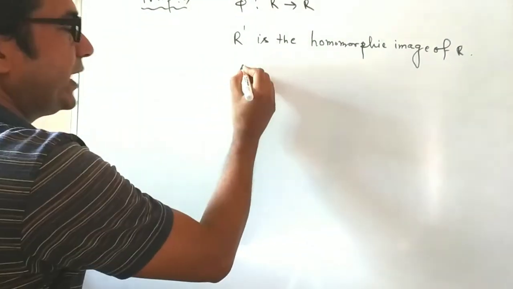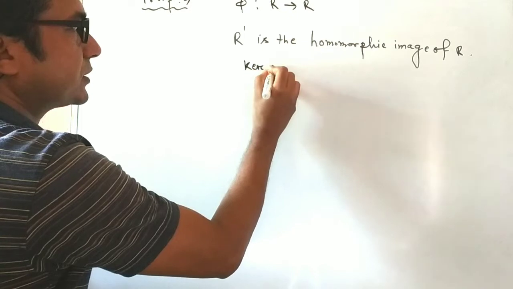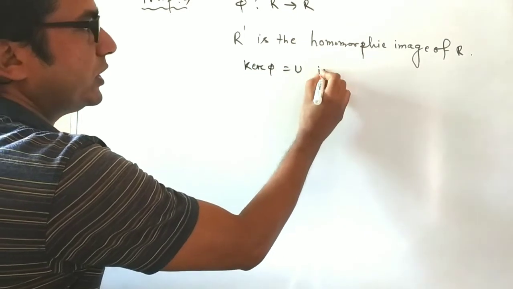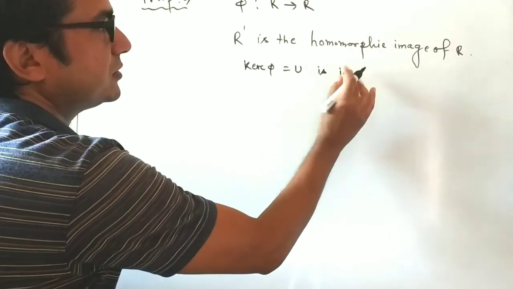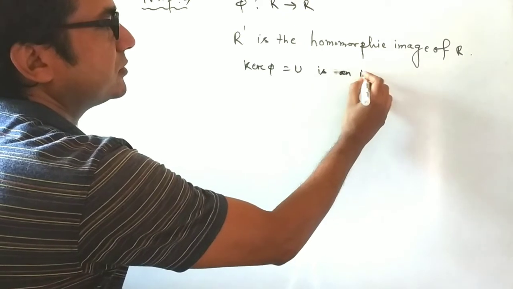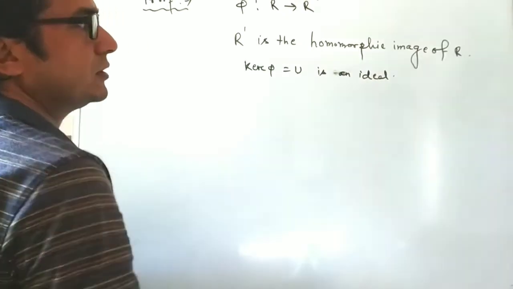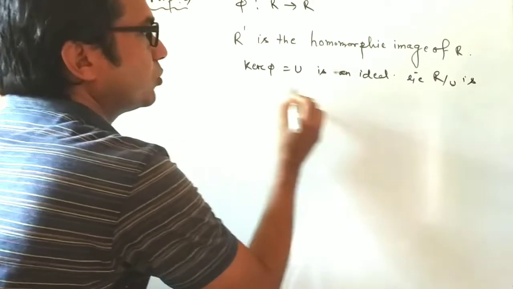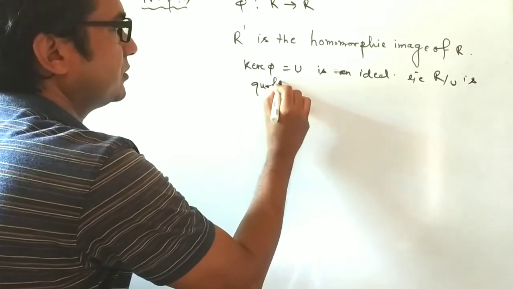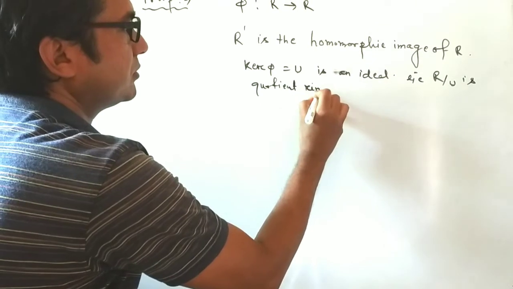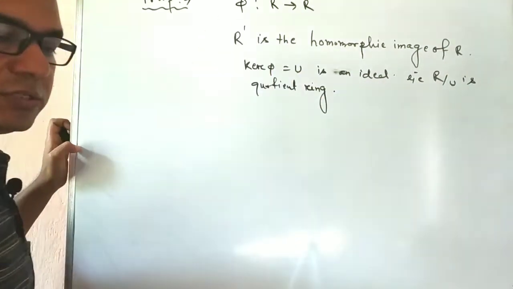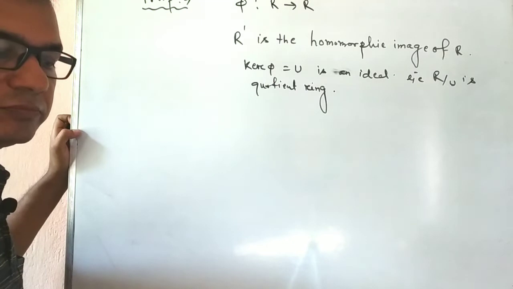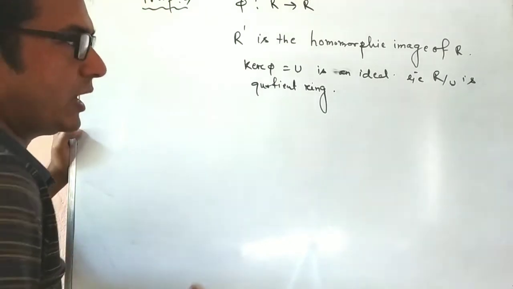and we know that kernel phi equal to U is an ideal, that is, R by U is a quotient ring.